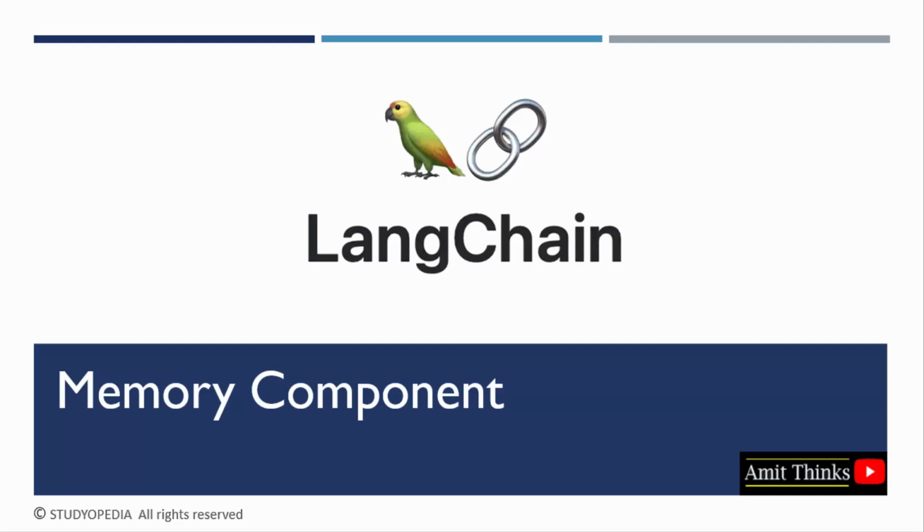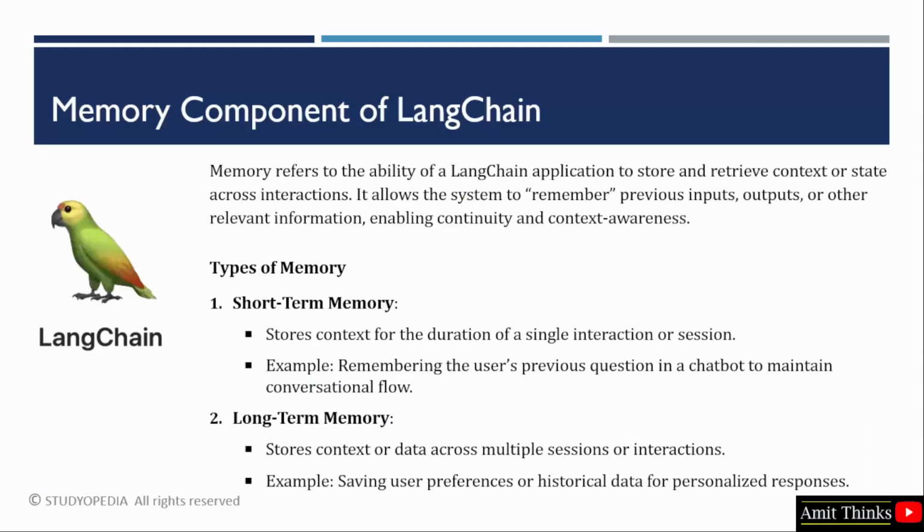In this lesson, we will understand the memory component of LangChain. Let us see. As the name suggests, the memory refers to the ability to store and retrieve context across interactions. So the system remembers previous inputs, outputs, or other relevant information. So there are two types of memory, short-term and long-term.